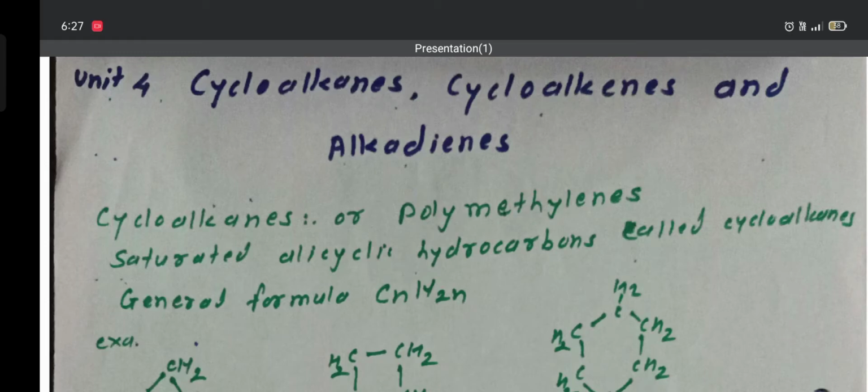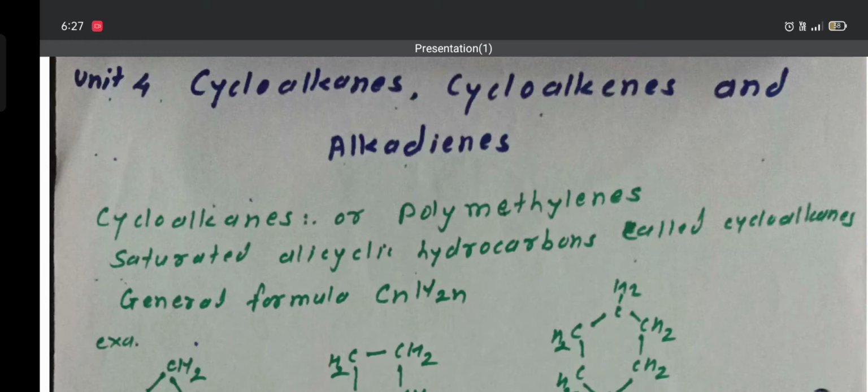Cycloalkanes and alkadienes are important hydrocarbons derived principally from natural gas, petroleum, and destructive distillation of coal. They are useful as starting material for the synthesis of a variety of products in synthetic organic chemistry. Thus, this topic deals with the chemistry of these petrochemicals. Means these two compounds are petrochemicals. Then first we study cycloalkanes.